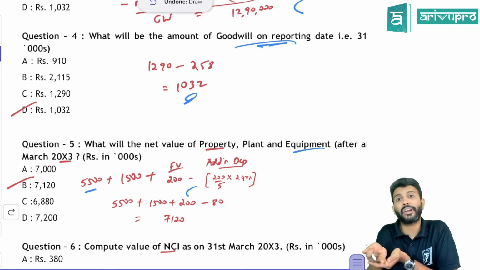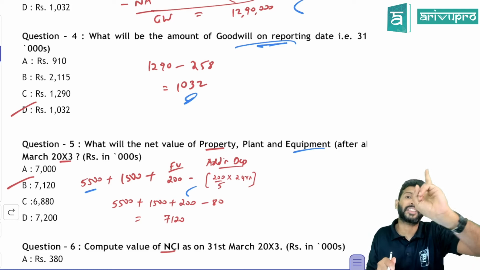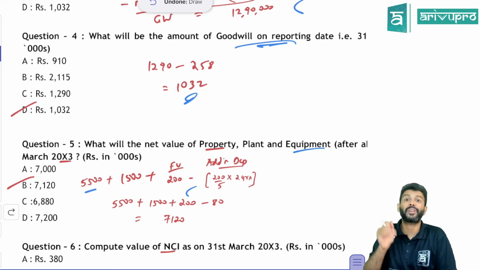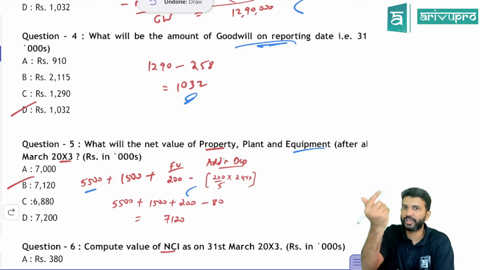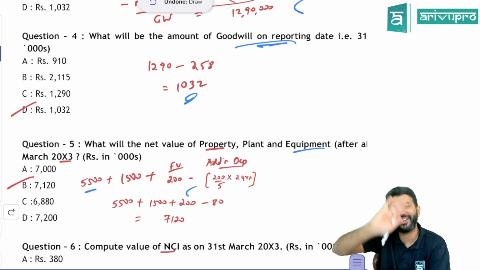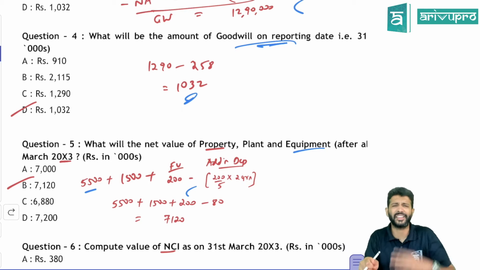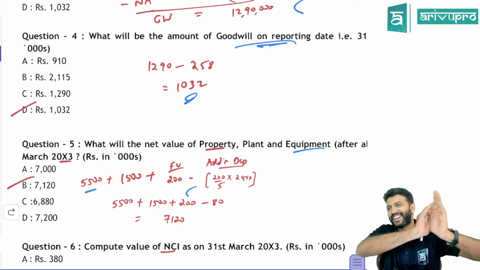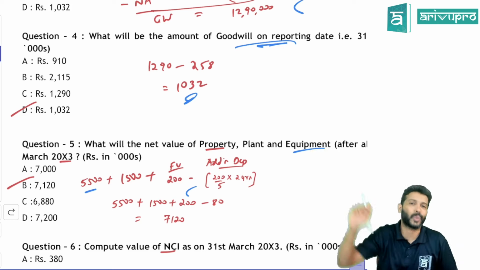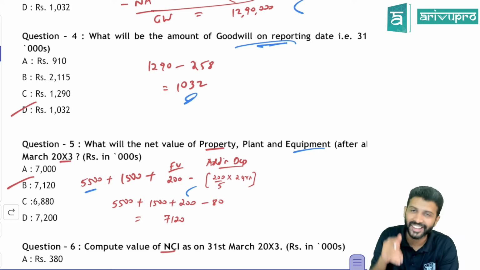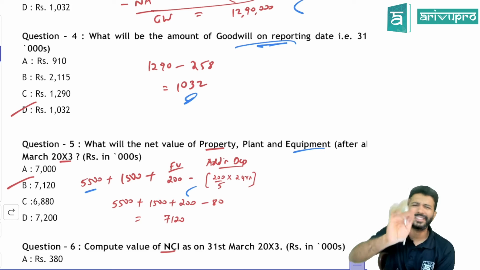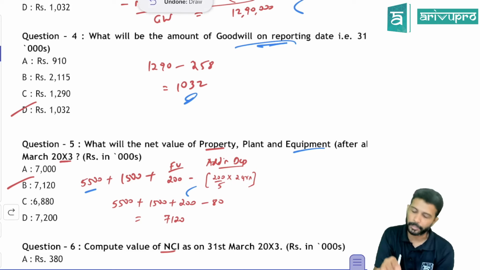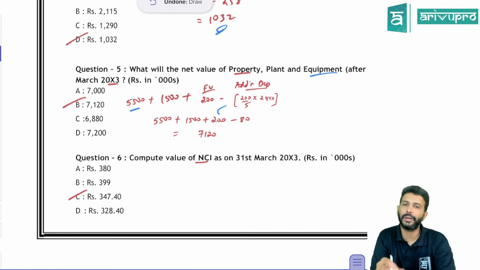Sir, we are not preparing the consolidated financial statement for the first year. We are preparing it for the second year. So we have to multiply by 2 years, because 2 years' depreciation you have to consider. So multiply by 2 over here. Normally we used to consider 1. Similar one is there in our book also, where we have done the second or third year. I think it was Blue Haven Limited or something in our question, a case study that had 4 or 5 questions. Same adjustments are there in that regular class also. They've just changed the name and values. So do not forget to consider 2 years' depreciation here. If you do that, you're going to get the PPE value to be 7120.